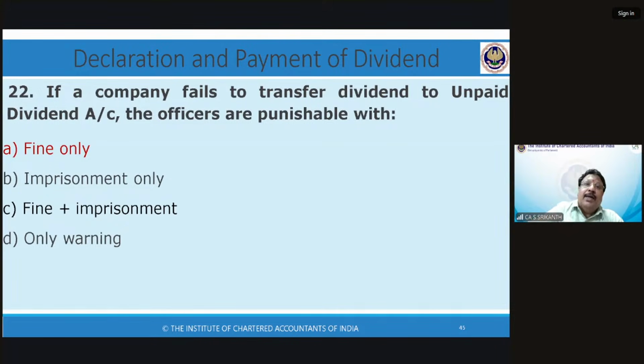You have not paid, so how can it go to unpaid? It's not even paid. You can't transfer it and keep it. Then why would you do that? So if you have made an effort to pay, no problem. If no effort was made to pay, then it is fine and imprisonment. But here, it is only a failure to transfer dividend to the unpaid dividend account.